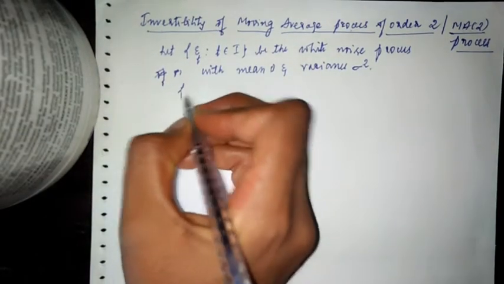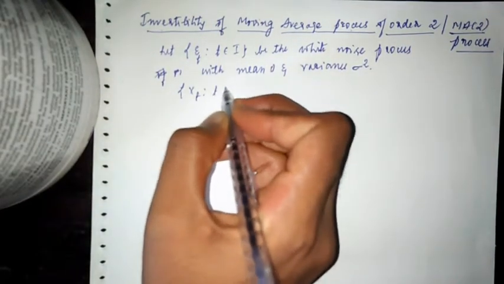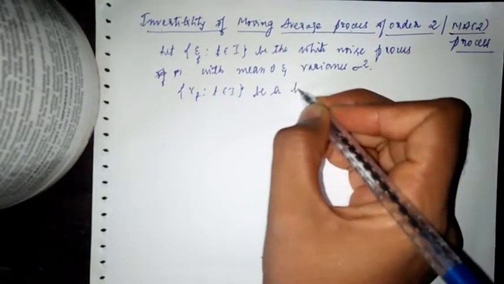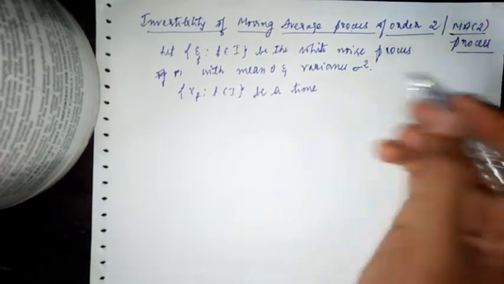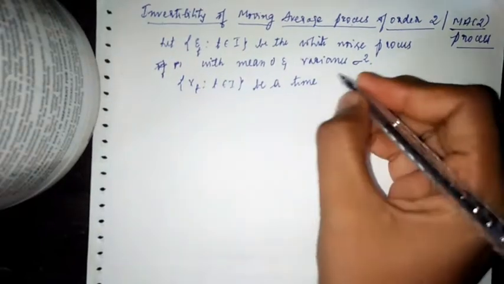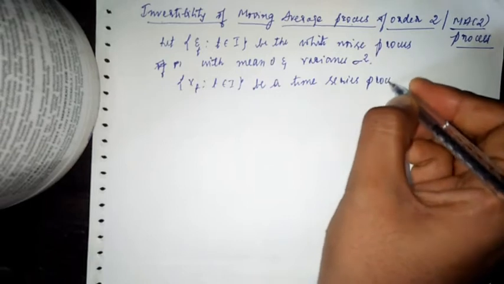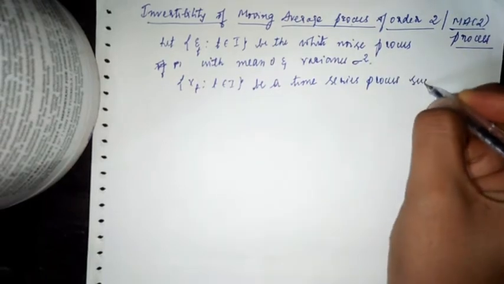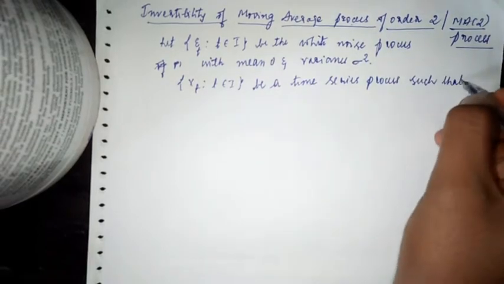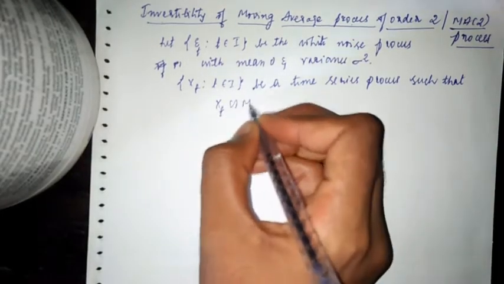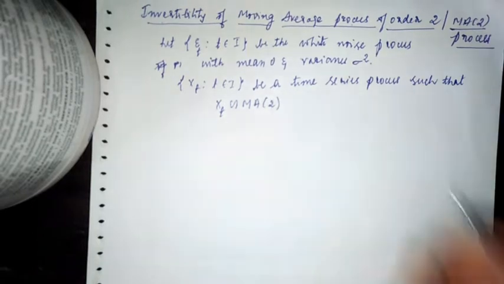What is the next? We always define the time series process. Let xt, t belonging to I, be a time series process such that xt follows the MA2 process, the moving average process of order 2.